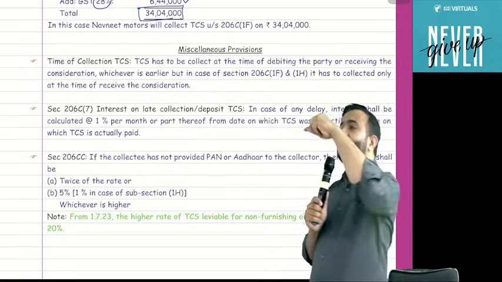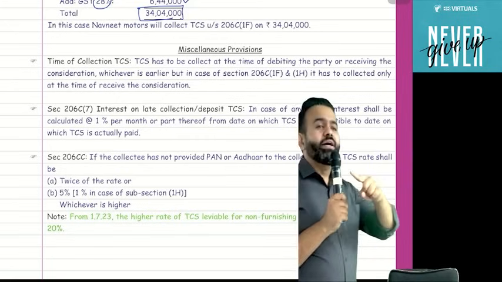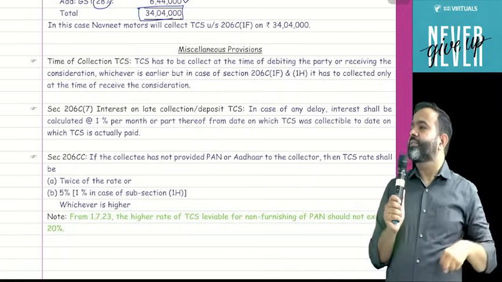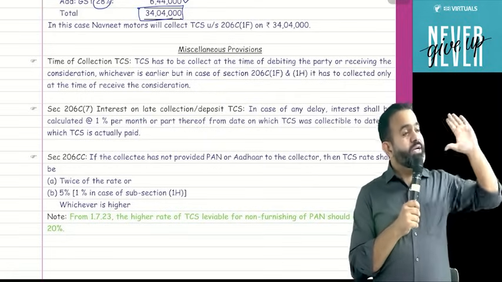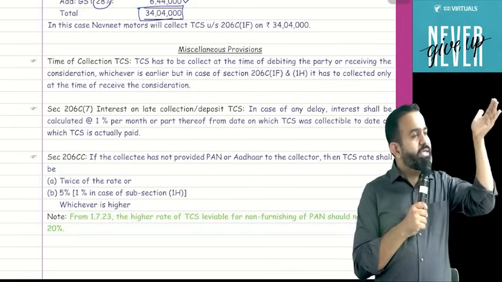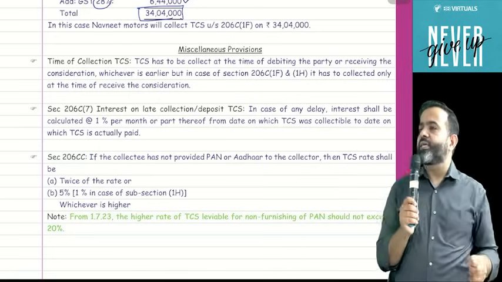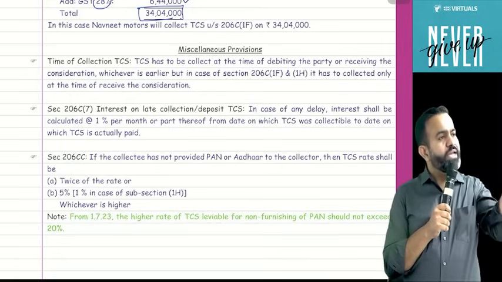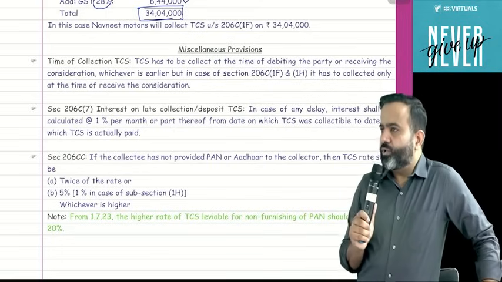But guys, if you check the corresponding section 194Q in TDS, then under section 194Q, if TDS is applicable, then TDS will apply on the total 90 lakh. Because in that section they mention TDS is applicable at the time of debiting the party or payment, whichever is earlier. So under section 194Q, TDS is on 90 lakh. But if you talk about TCS, it will be applicable under section 206C sub-section 1H. Only consider the 70 lakh, because only at the time of receiving the consideration is TCS applicable under section 206C(1H).